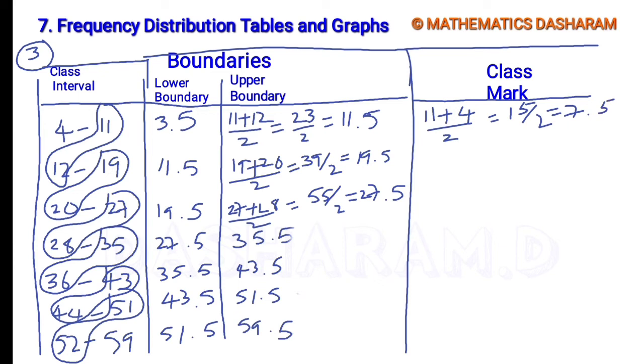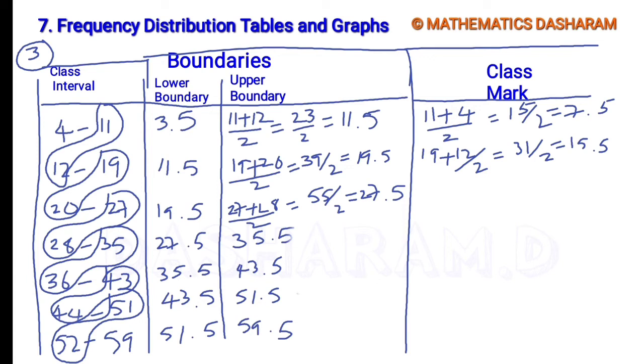So this is the class mark of the first class interval 4 to 11. Next, the second class interval 12 to 19. So 19 is the upper limit plus 12 is the lower limit divided by 2. So 19 plus 12 is 31. 31 divided by 2 is 15.5.